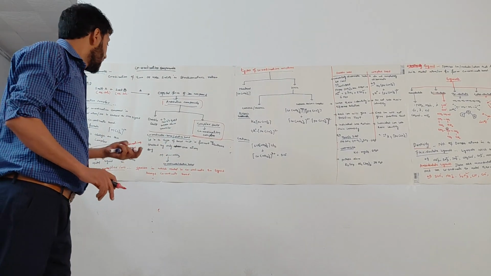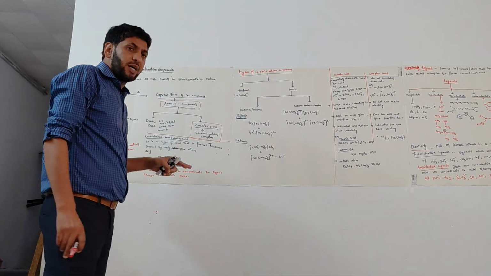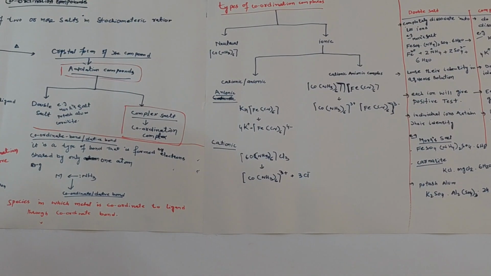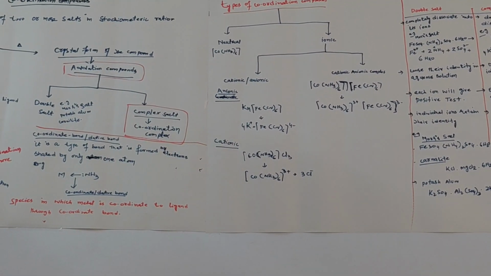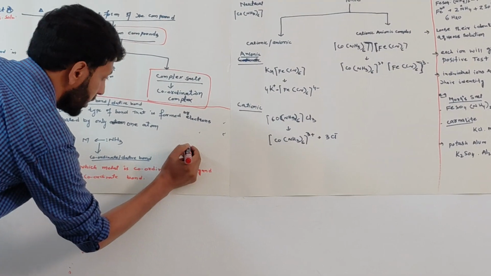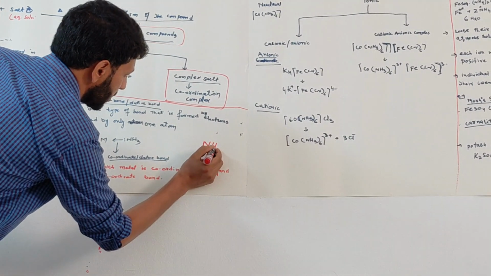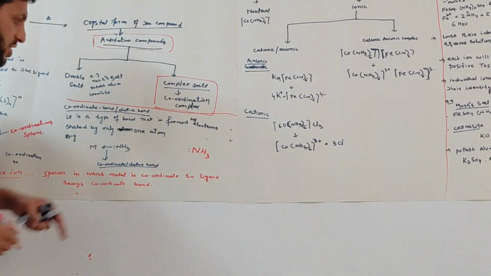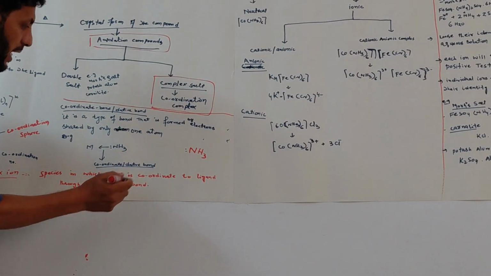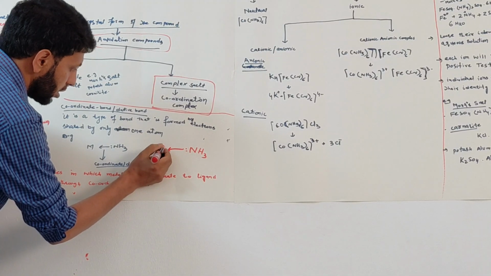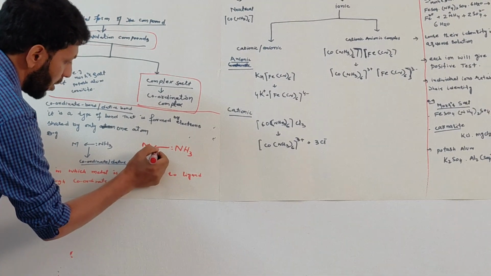A dative bond is a type of bond formed by electrons that are donated by only one atom. Suppose I take the example of NH3. This NH3 has a lone pair, and it donates its lone pair to the metal, leading to the formation of a bond.